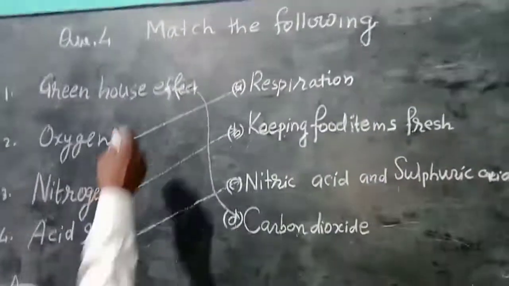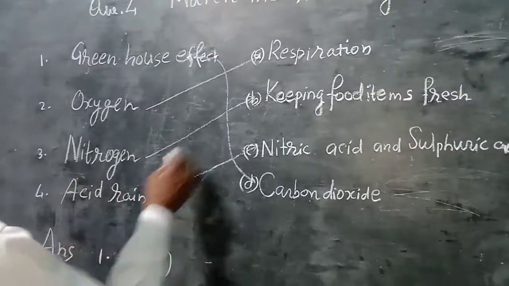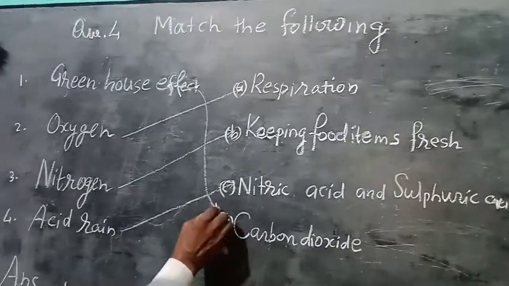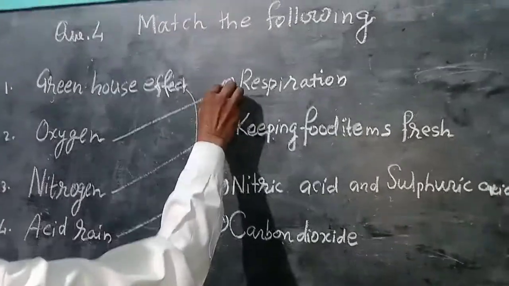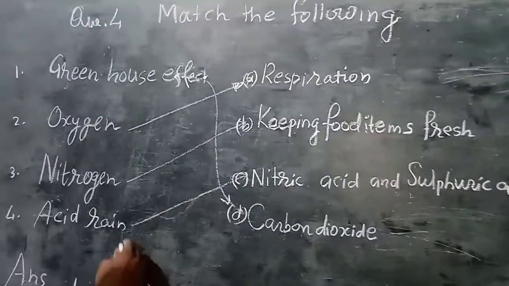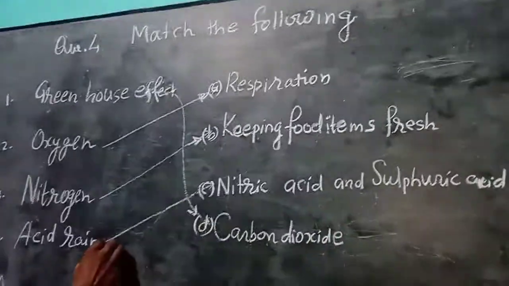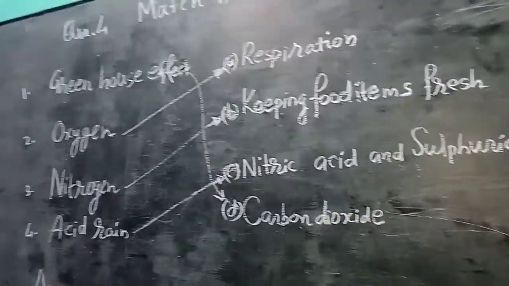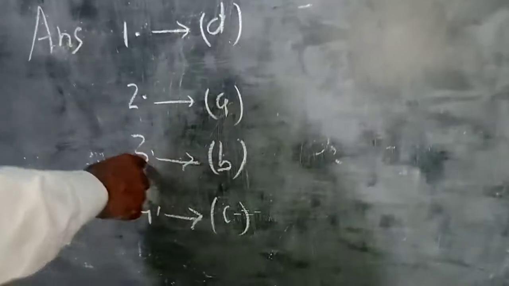Another question: match the following: greenhouse effect, oxygen, nitrogen, acid rain, respiration, keeping food items fresh, nitric acid and carbon dioxide. The greenhouse effect is due to carbon dioxide. Oxygen gas is used for the respiration of living beings. Nitrogen keeps food items fresh, and acid rain is due to nitric acid and sulfur dioxide. So the correct answers are: 1 belongs to D, 2 belongs to A, 3 belongs to B.